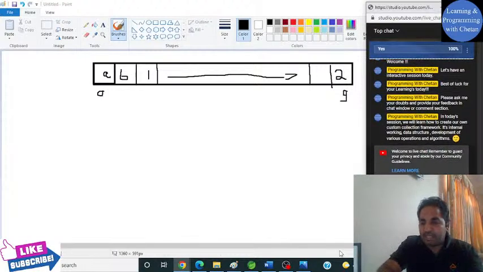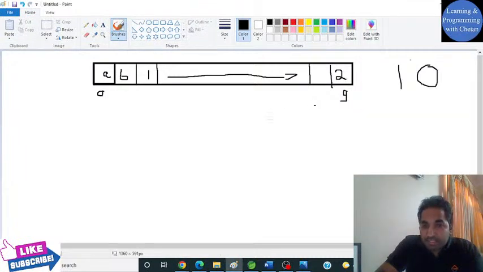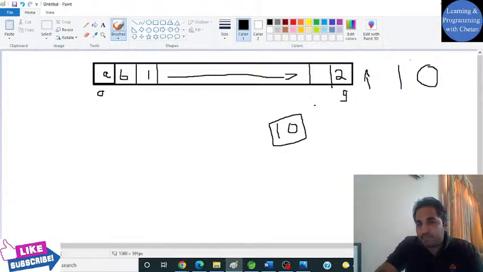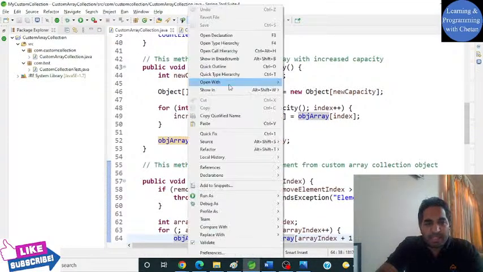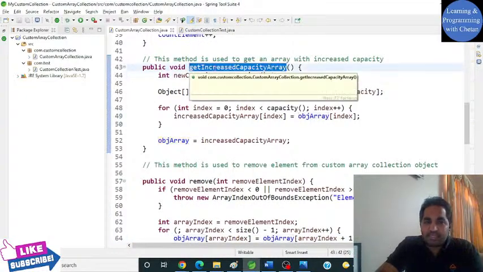We will get an array index out of bound exception, because now we are trying to insert an object in our collection object at index 10, which means if we see the current capacity, it is from 0 to 9, and we are trying to insert at this particular index, but there is no space in our object array, right? So in this case, it will throw an array index out of bound exception. So how we can avoid that? We can avoid that by using this get increased capacity array.